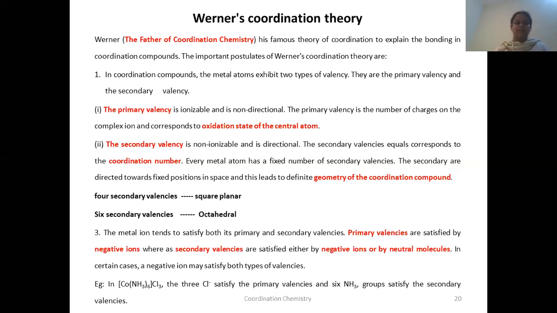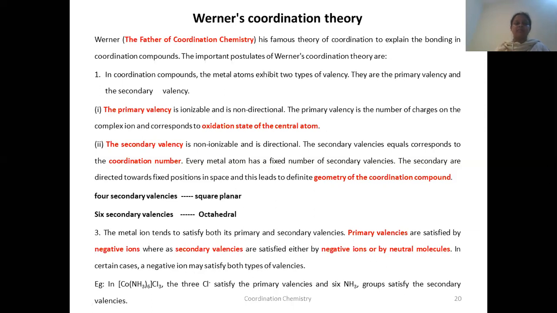According to Werner, in coordination compounds, the metal atoms exhibit two types of valencies. One is primary valency, another one is secondary valency. How many types of valencies? Two types. Primary valency and secondary valency.